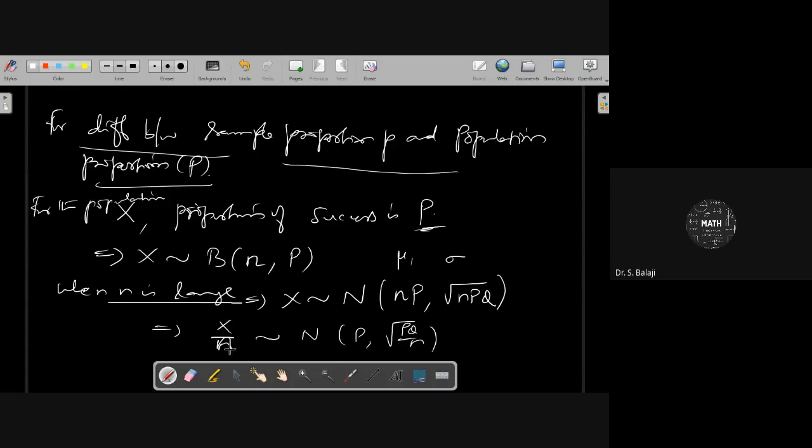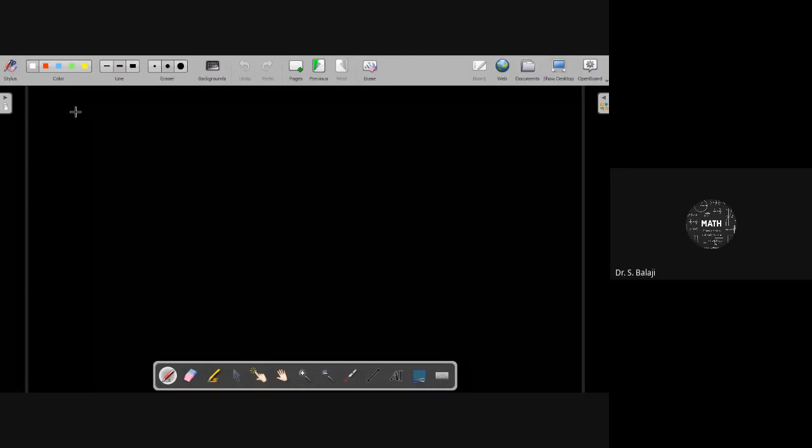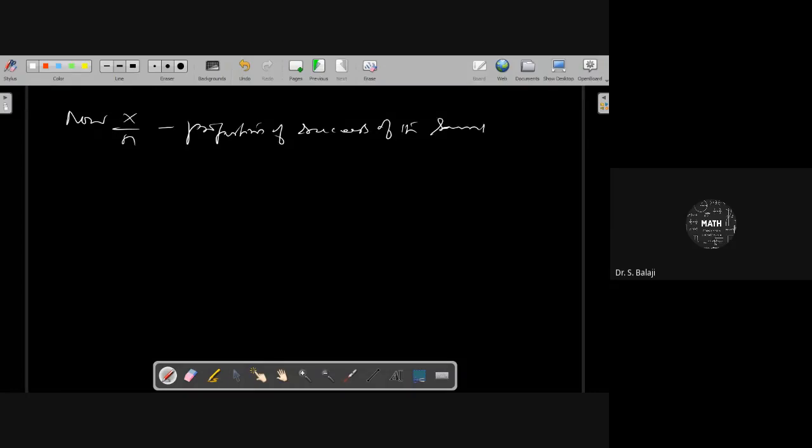Therefore, X by n represents the proportion of success of the sample, denoted by small letter p.